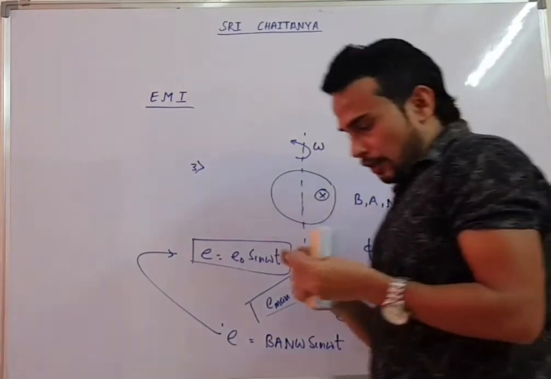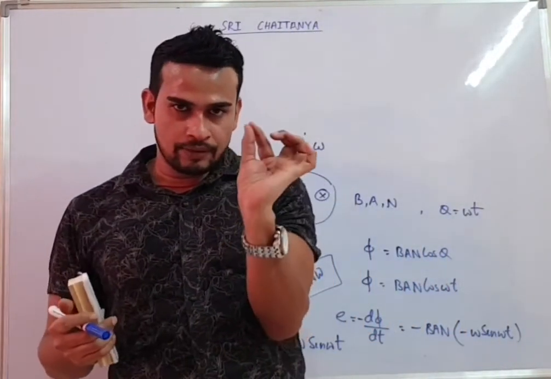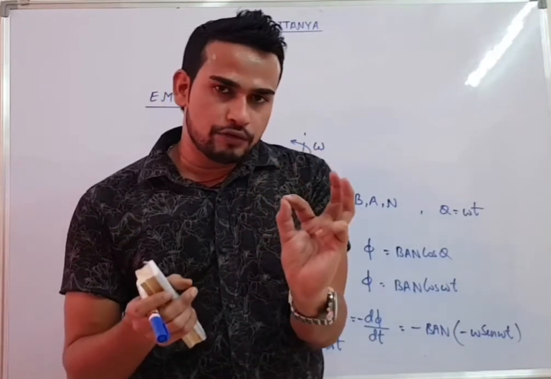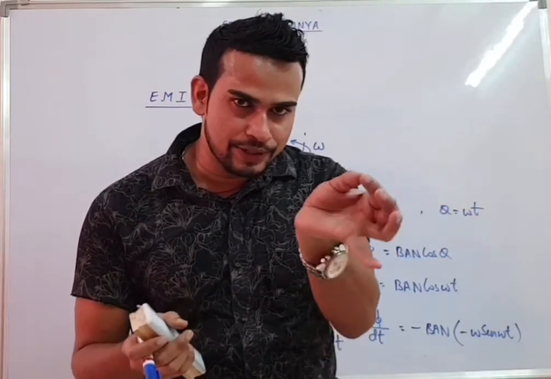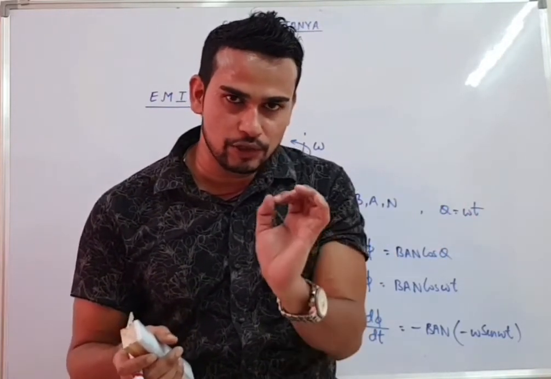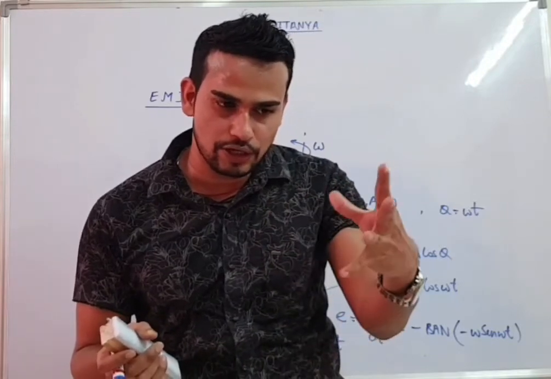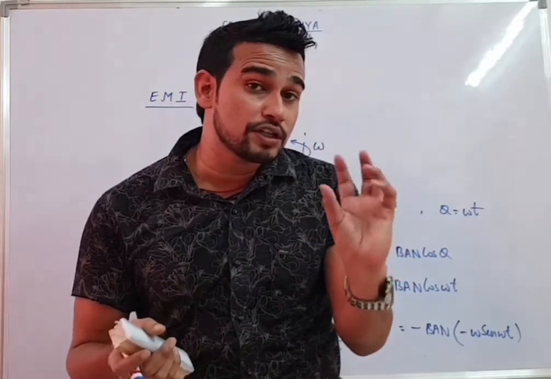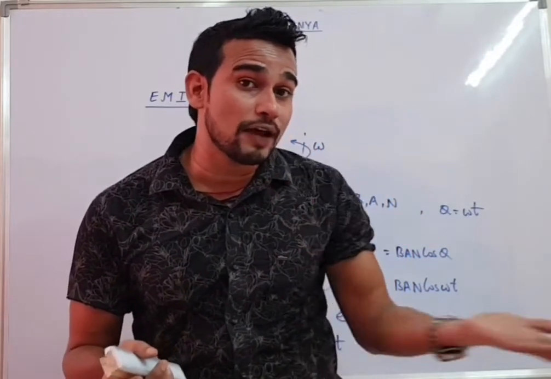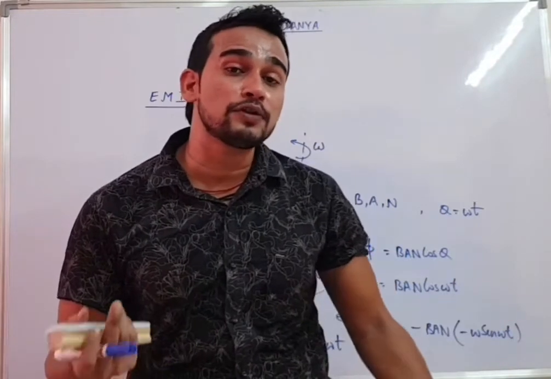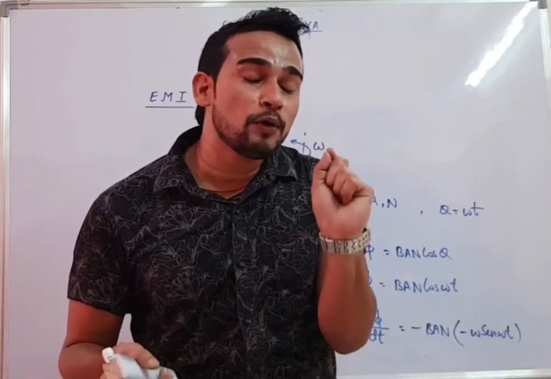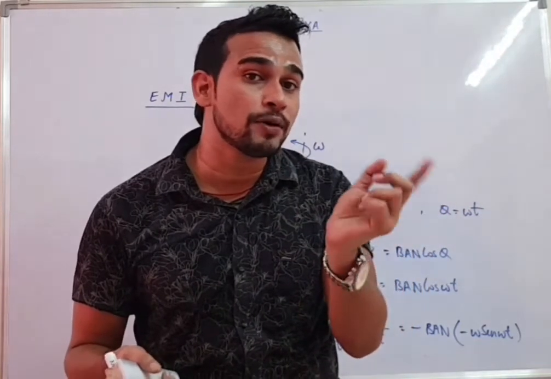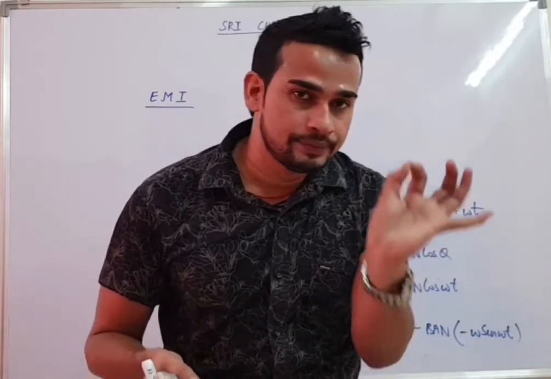Again from the beginning, we got 3 types of situations. First situation, magnetic field changes, EMF will come; you can differentiate the flux. Second situation, area changes, the circle radius was increasing; differentiate and EMF will come. Third situation, the most important one: if the angle changes, they will not ask you the value, they will simply ask you to find the maximum EMF. What is that maximum EMF when the coil is rotated? BAN omega. The same thing happens in the AC generator also.